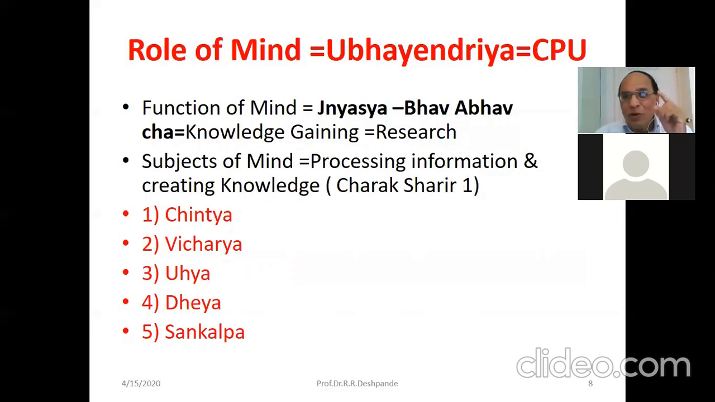Sensory perception is there, and then some analytical work goes on in your brain. So the brain is called a supercomputer, a central processing unit. And then it does some activity with the motor system. So the sensory system and motor system are connected here, the CPU is there, the mind is there, and it has different steps to acquire knowledge. They have Chintya, Vicharya, Uhya, Dhyeya, and Sankalpa. These are the different steps of acquiring knowledge or confirming the knowledge which we pursued from the Jnanendriya.